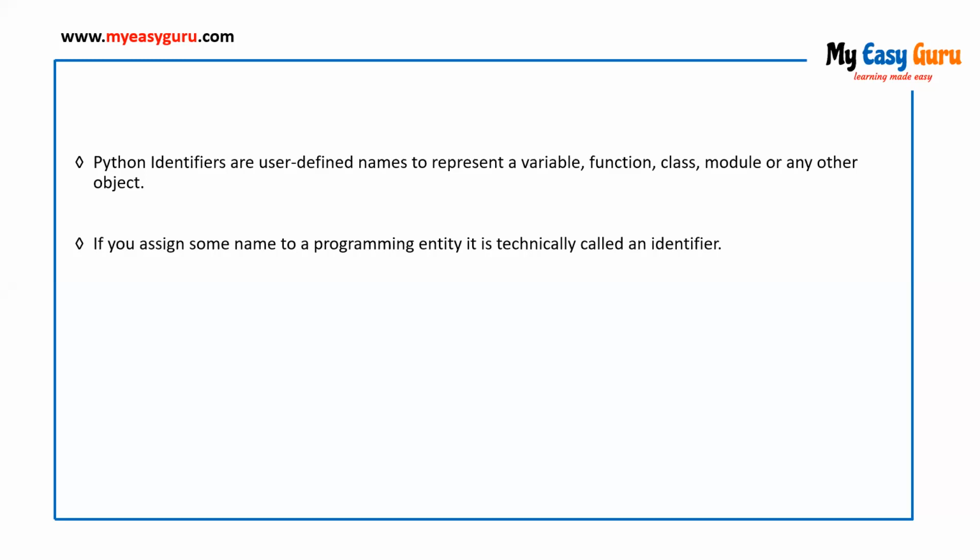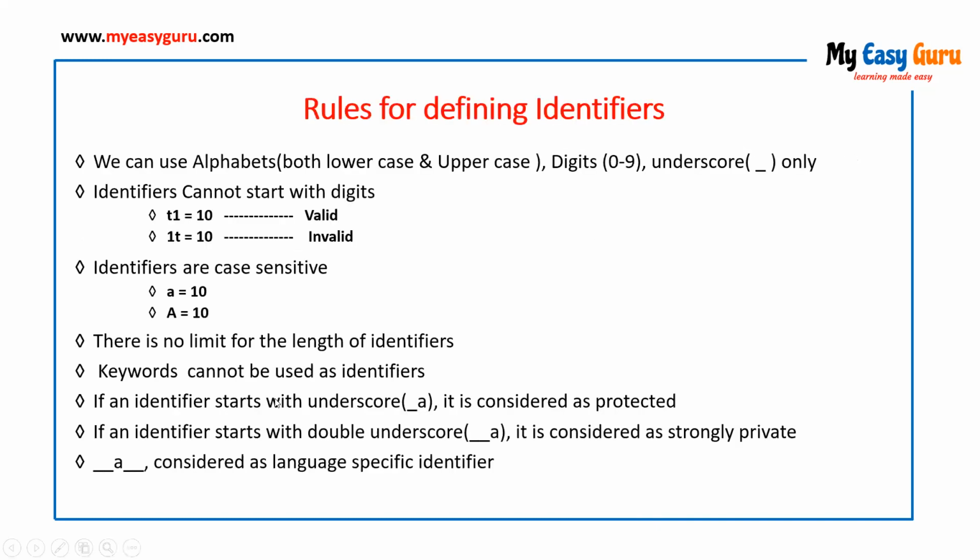If I want to declare an identifier in Python, the only allowed characters are alphanumeric values, and only one special character is supported, which is underscore. Apart from underscore, we cannot use any other special characters for declaring identifiers. If you try to use any other special character, you will get an error.